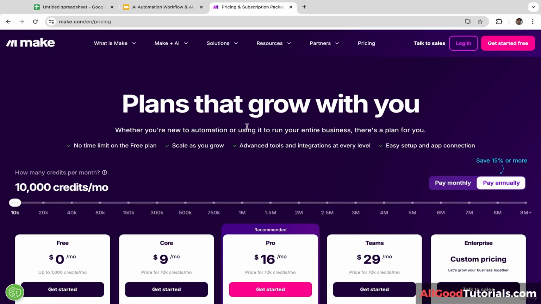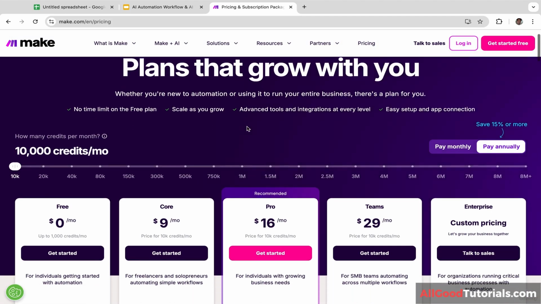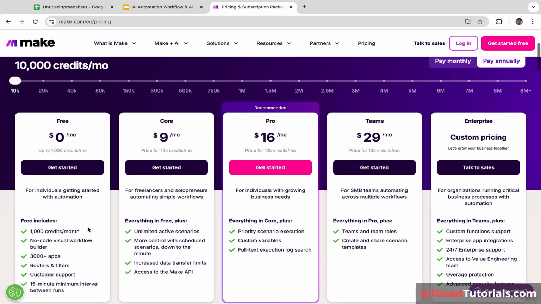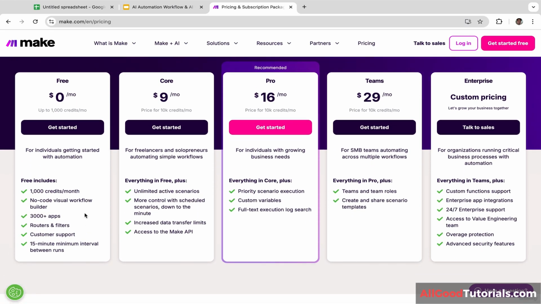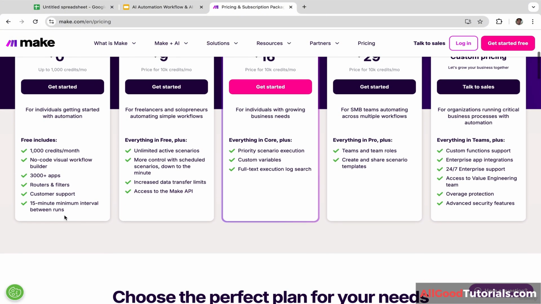As you guys can see, Make is completely free to use. It offers a free plan. Obviously, there are some limitations when it comes to the free plan. For example, you only have 1000 credits per month. So make sure that you are fully aware of those limitations.